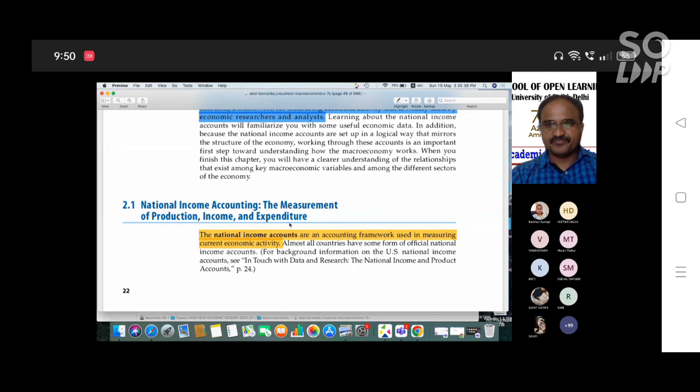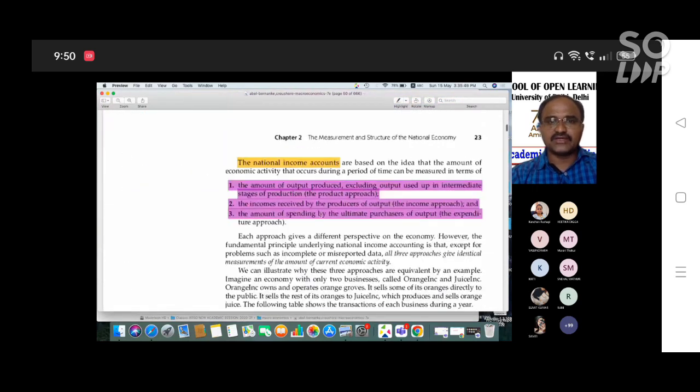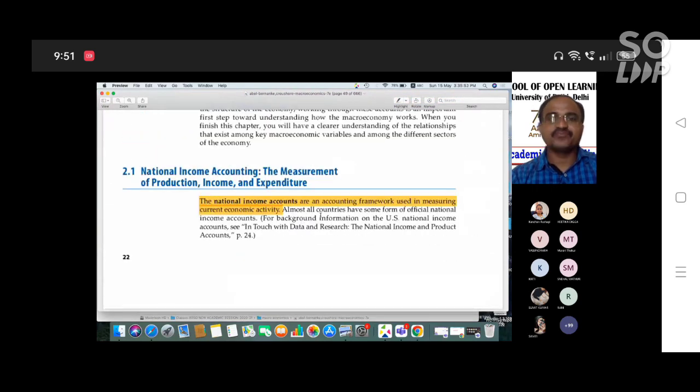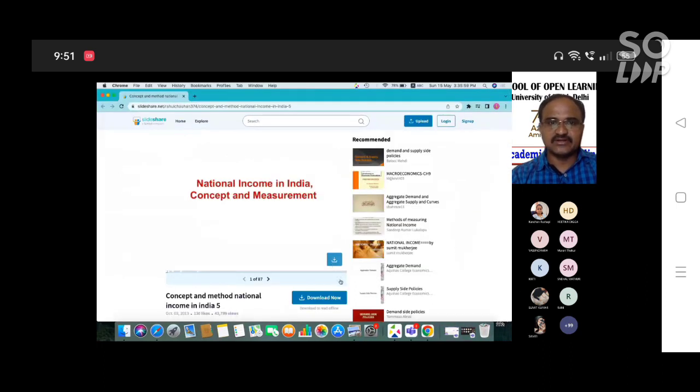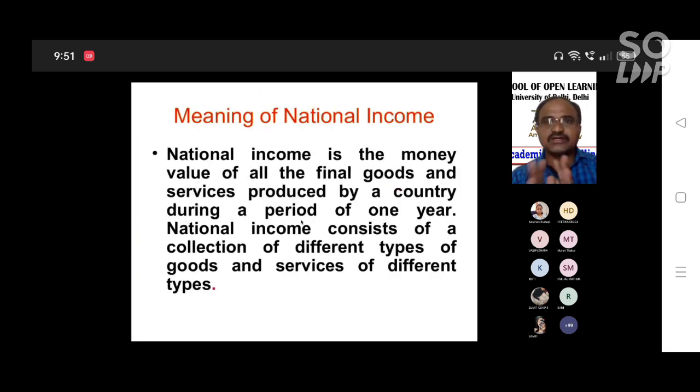Before discussing the measurement of national income, first we need to understand the fundamental concepts. What is national income? After that, we will know how to calculate and measure it. For that purpose, I will share one screen. This is the basic national income concept in India and the measurement of national income. First we need to know what national income is.